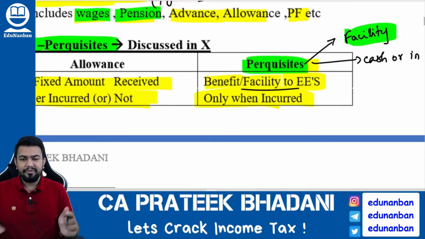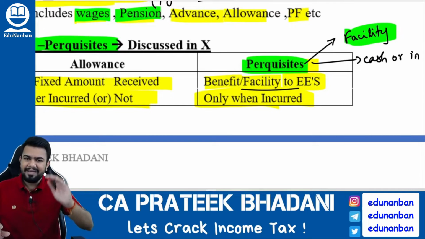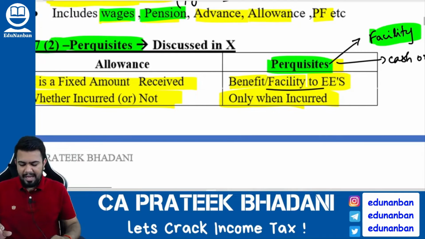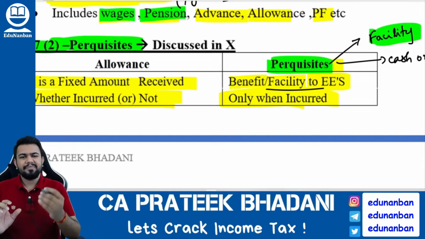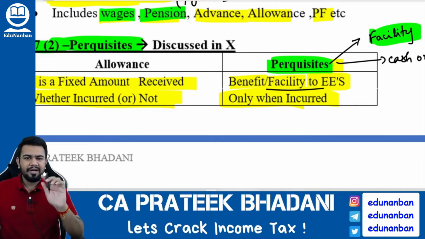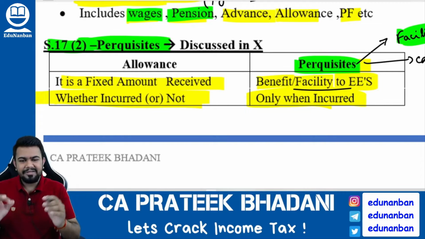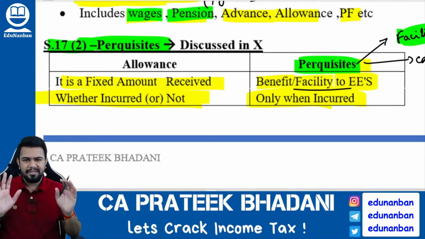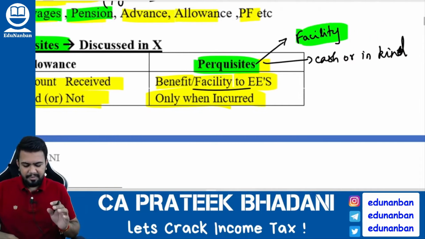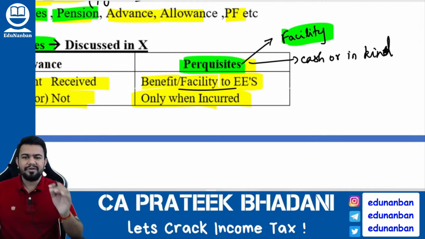So what is the difference between allowance and perquisite? Allowance will only be in cash. Perquisite can be in cash also, it can be in kind also. Allowance is a fixed amount given for a specific purpose. Perquisite is not a fixed amount, it can be a variable amount. Allowance will be called allowance whether it is spent or not spent. But perquisite is called a perquisite only when it is spent or incurred.